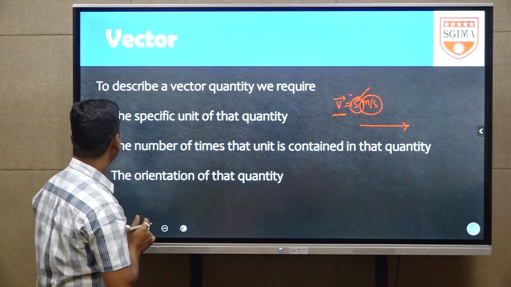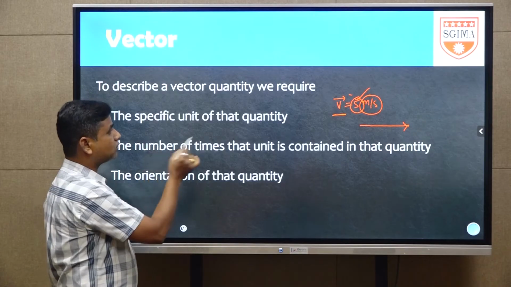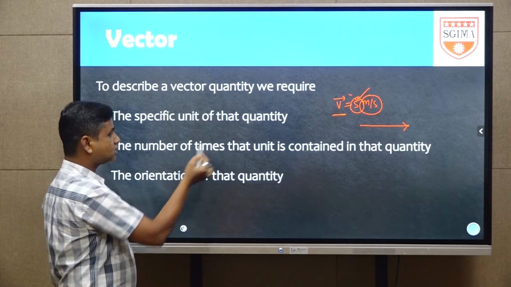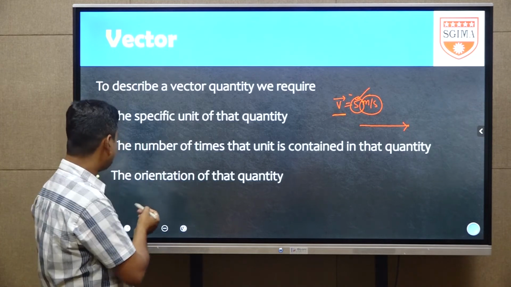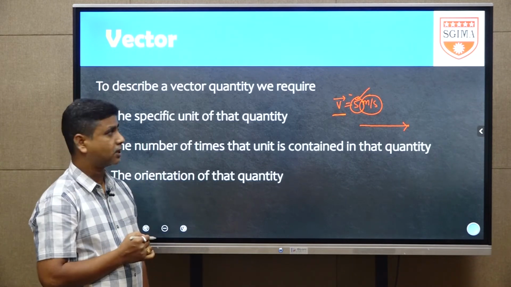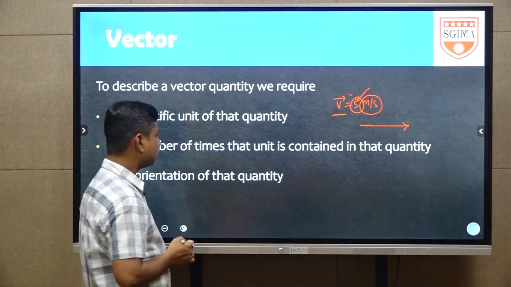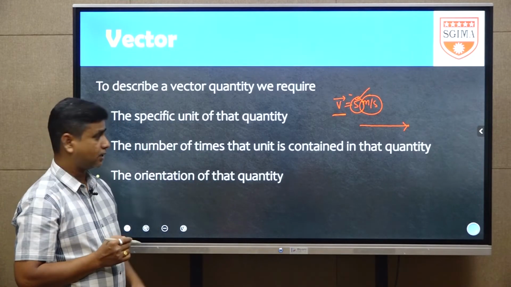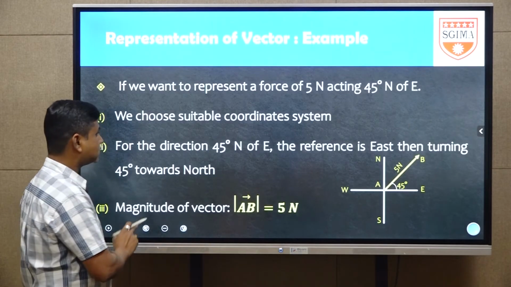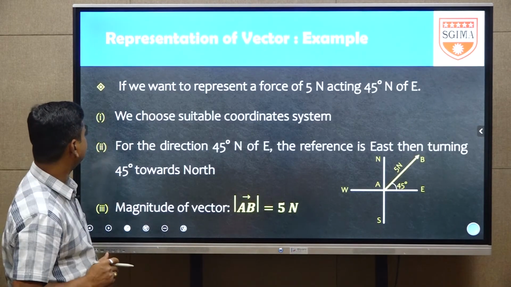Are you clear on that? Now, here the specific unit is mentioned. Next, the second one is the number of times of that unit contained in that quantity, and the third one is the orientation of that quantity. These three things describe a vector quantity. Next, for this also we will explain with one example again.